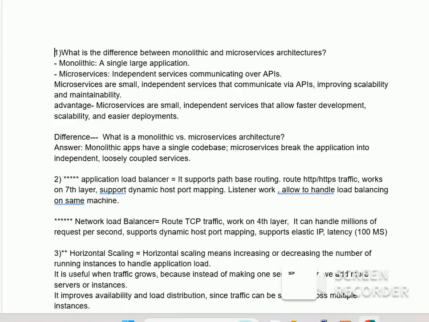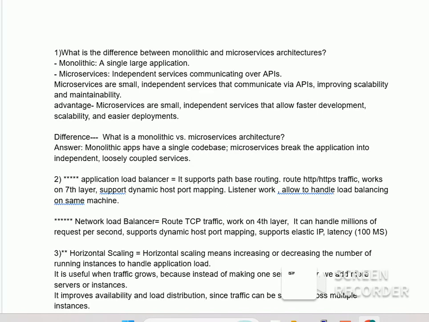First question is, what is the difference between monolithic and microservices architecture? Monolithic is a single large application. Microservices is independent services communicating over APIs. Microservices are small independent services that communicate via APIs, improving scalability and maintainability.